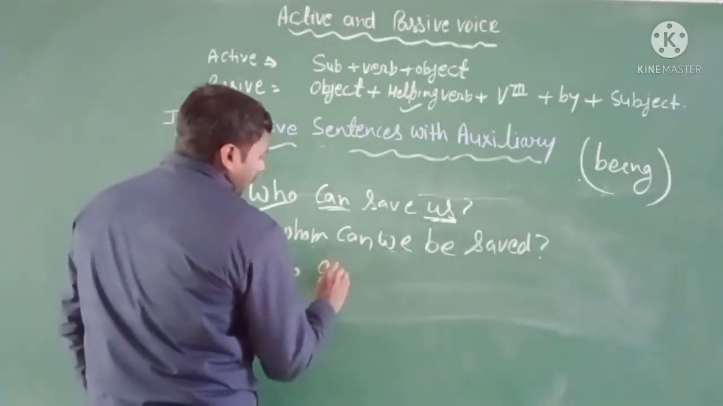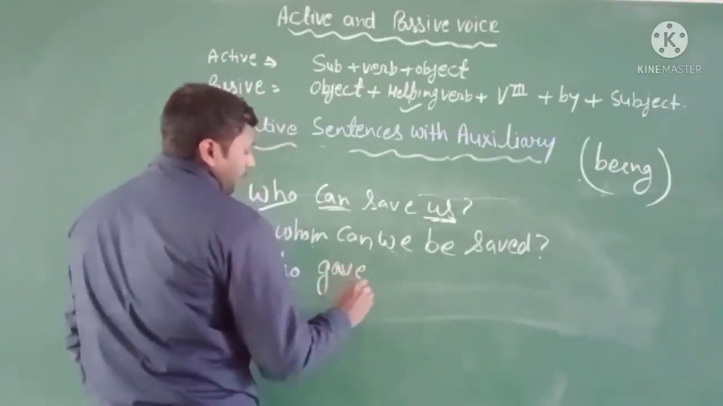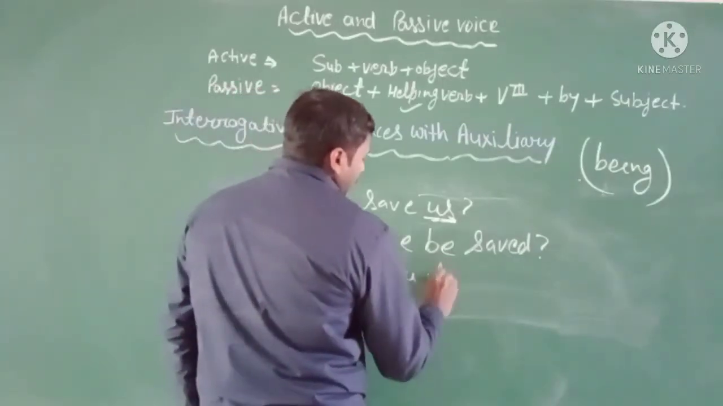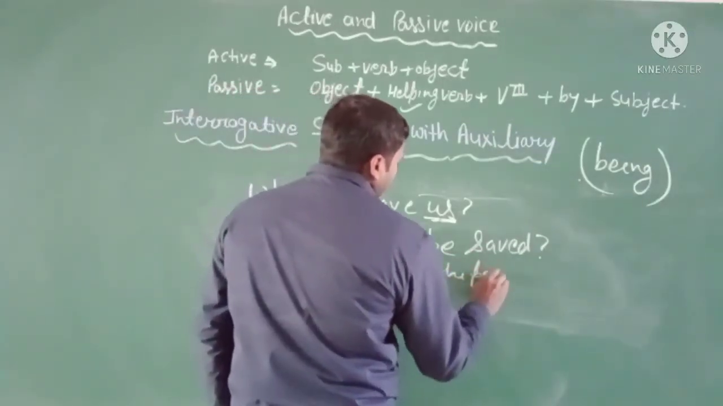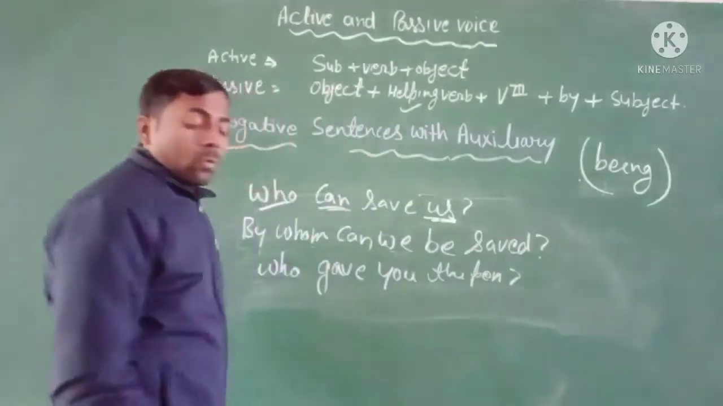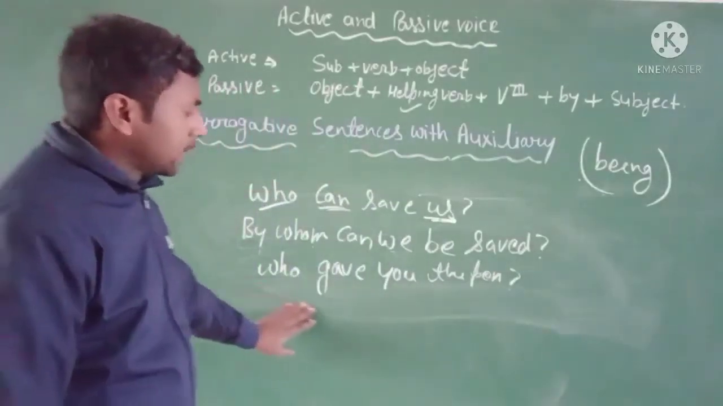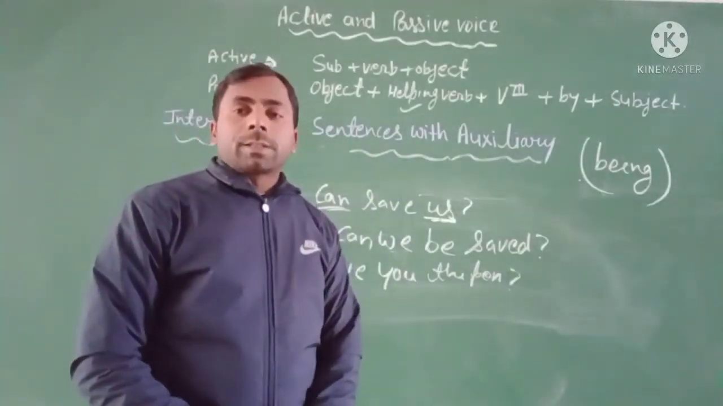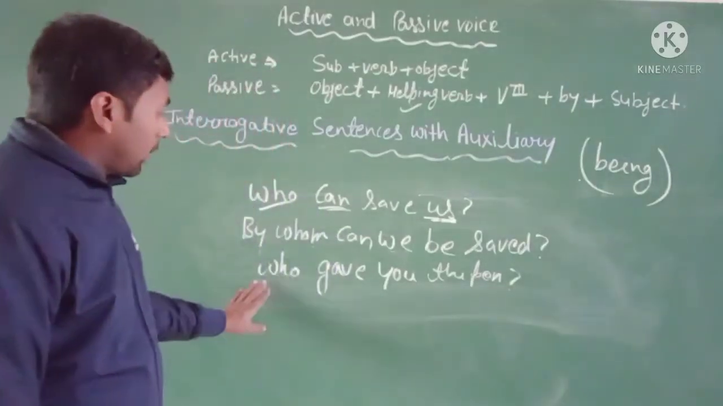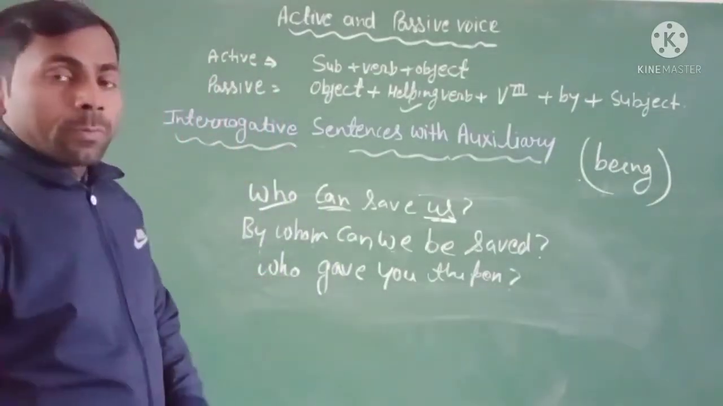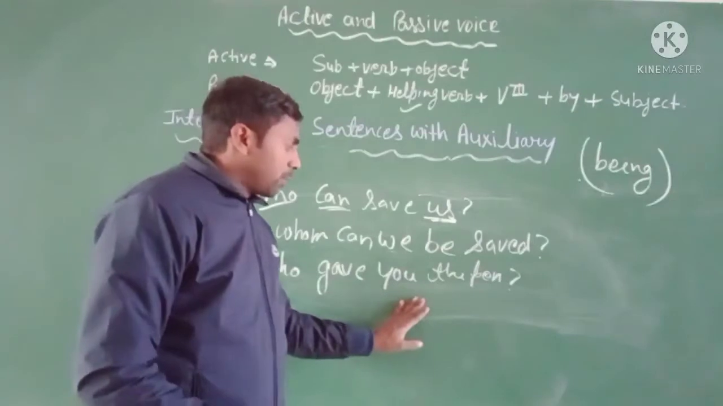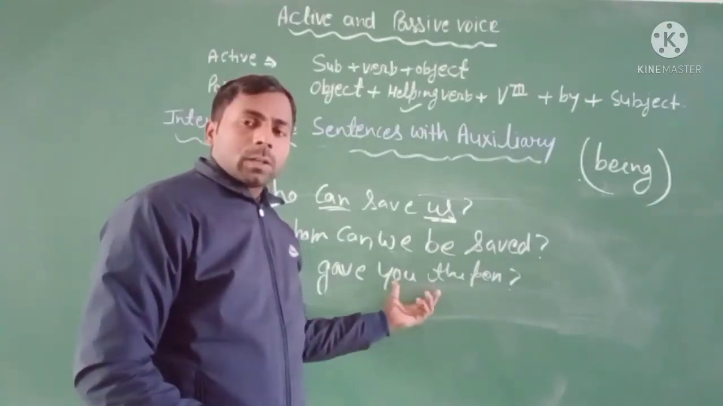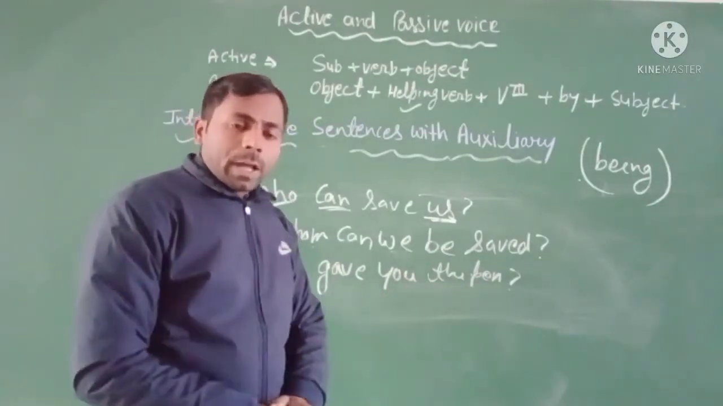Who gave you the pen? Who gave you the pen? It is the interrogative sentence. Here, in place of the subject, you have who, and then the verb and then the object. There are two objects, direct object and indirect object.